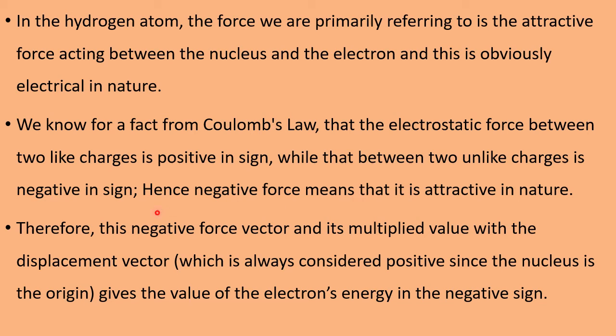Therefore, this negative force vector and its multiplied value with the displacement vector gives the value of the electron's energy in the negative sign. That is the meaning of what? That is the meaning of what? Electron in the negative form, that is, it is under the control of nucleus where attractive force is there between the plus nucleus and the negative electron.